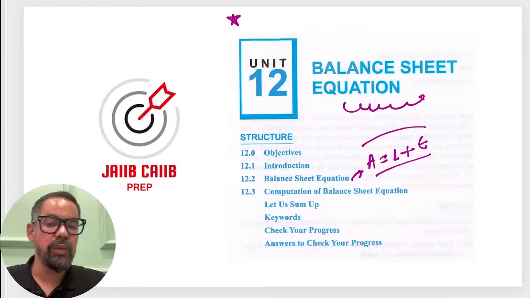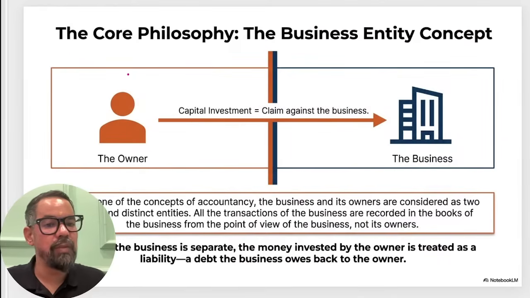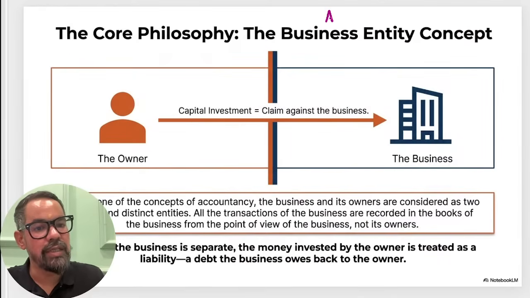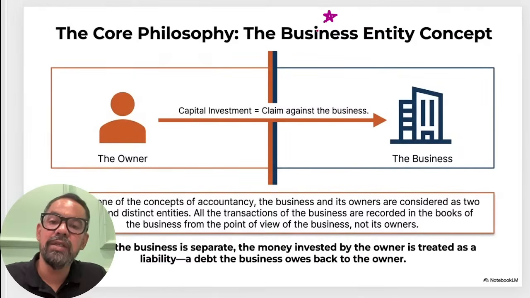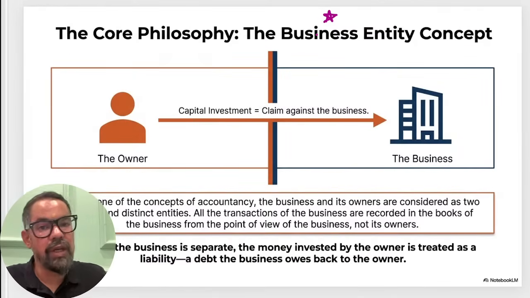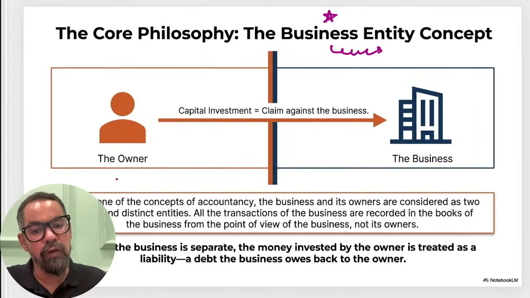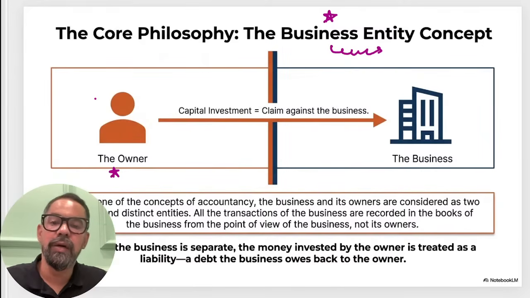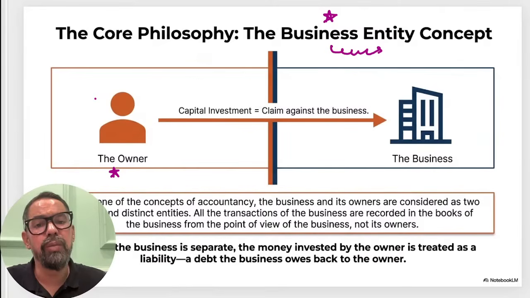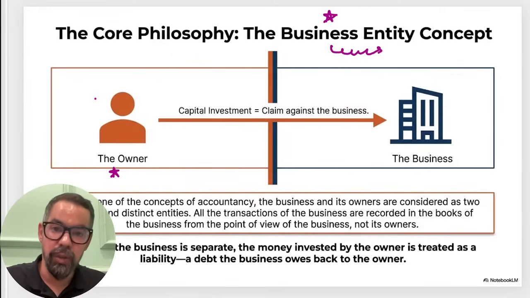So balance sheet equation, that business entity concept first, which generally says that business is a separate economic unit which is created by law, an artificial person which is created by law itself, right? Now when it comes to the role of owners, the money contributed by the owner is a liability on the business, right?